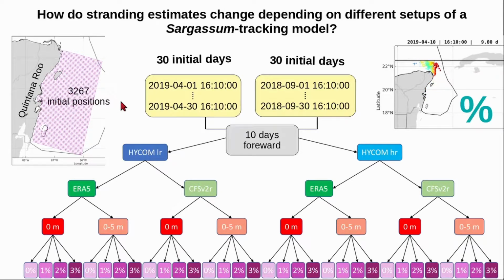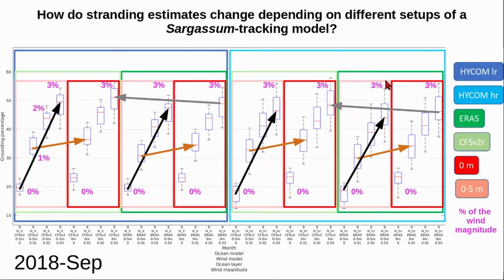Using each day of the month as the initial time, particles were tracked 10 days forward using each of the setups. Stranding was measured as the percentage of the released particles that reached the coast. This box plot shows the results for September.